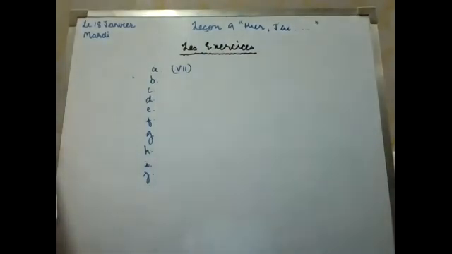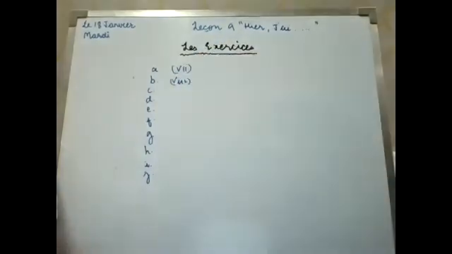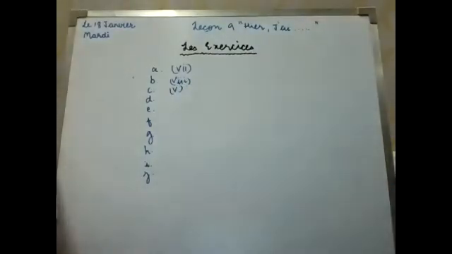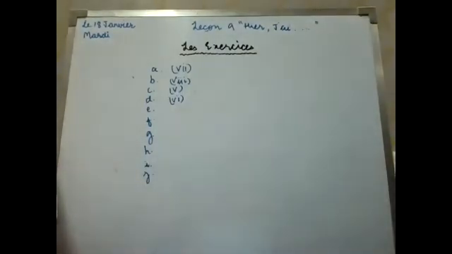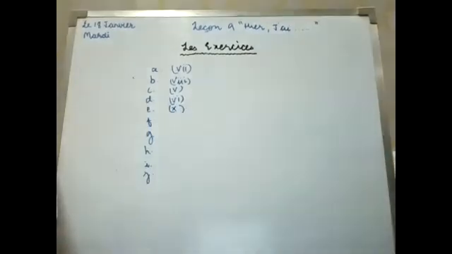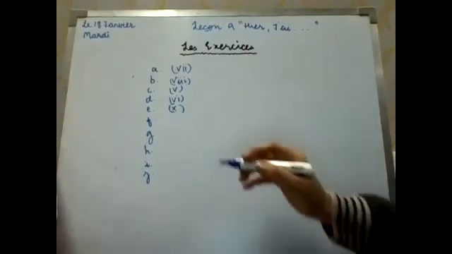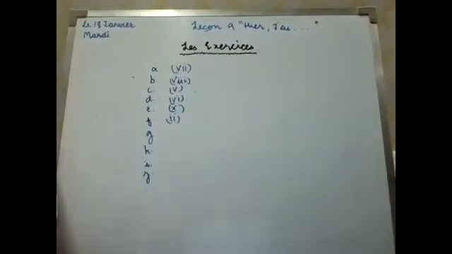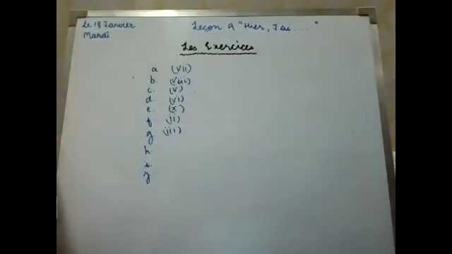Second is expliqué. It will be expliquer, eighth one. Next is compris. It will be comprendre, fifth part. Vu, it will be voir, sixth part. Then it is appris, it will be apprendre, 10th part. Then perdu, it's perdre, the second one. Cassé, casser, third one. Mis is mettre, ninth.